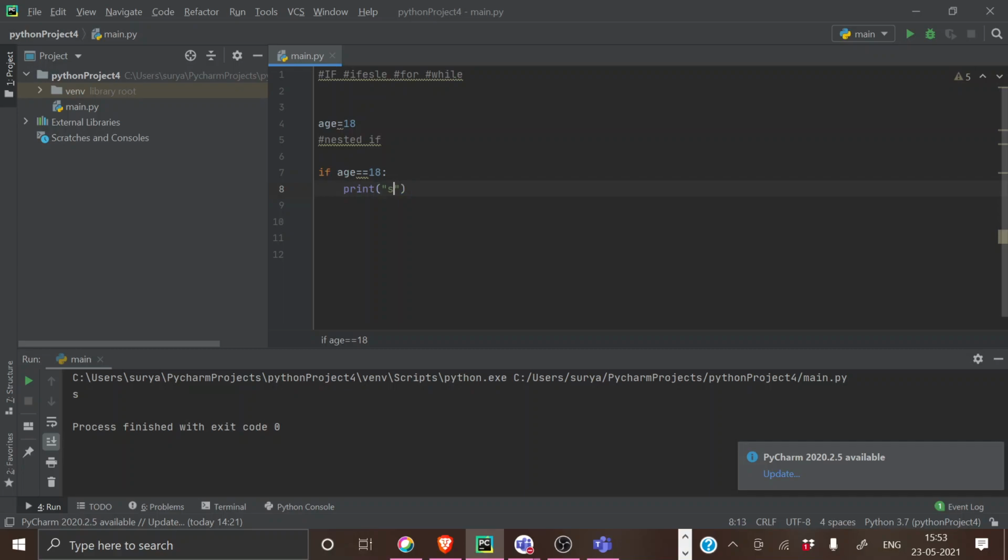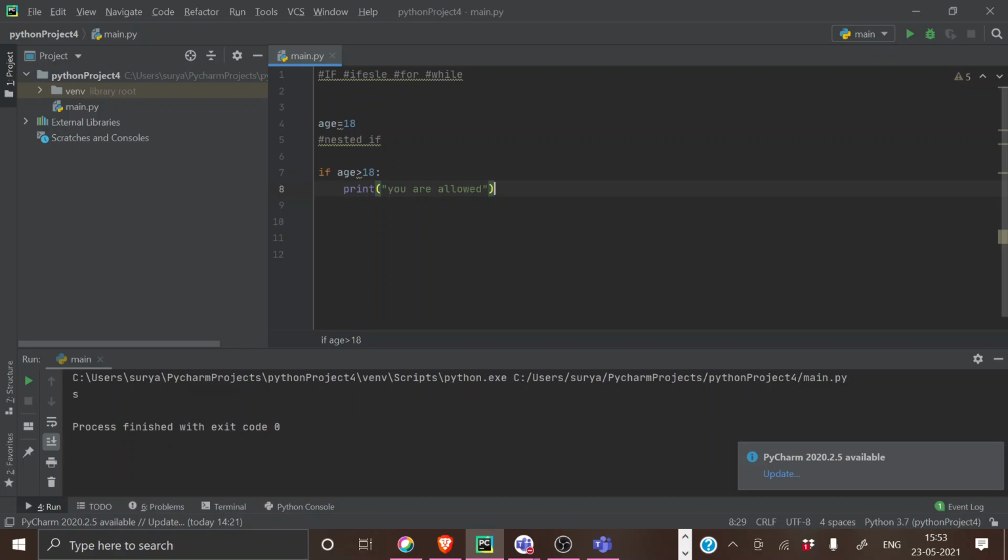So nested if is okay. If my age is greater than 18, what will happen? I'm giving this print statement: yes, you are allowed. If you're 18, you will be allowed to go for a roller coaster ride.